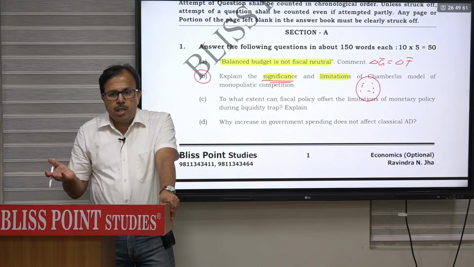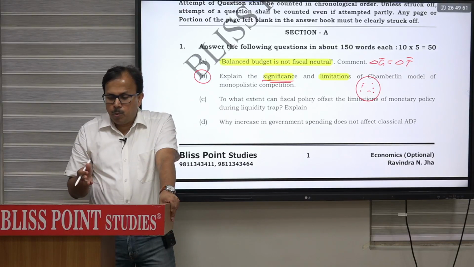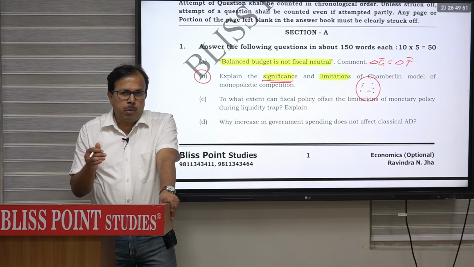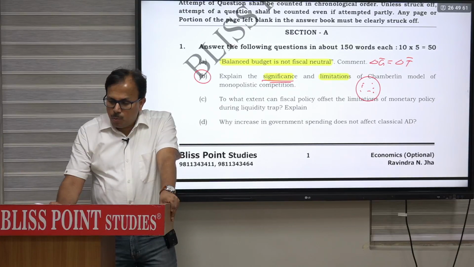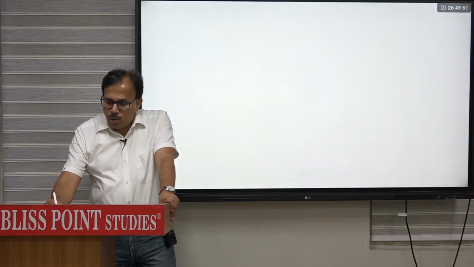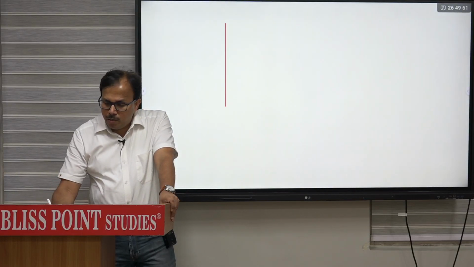So Chamberlain added the concepts of the perceived demand curve and the proportional demand curve, and by combining these two, perceived and proportional, you actually get the kinked demand curve, which has been used extensively in the oligopoly model. So one significance is product differentiation. Second significance is the introduction of the perceived and proportional demand curve.